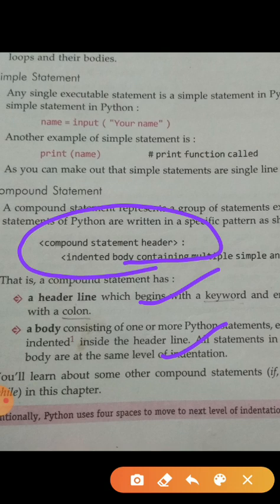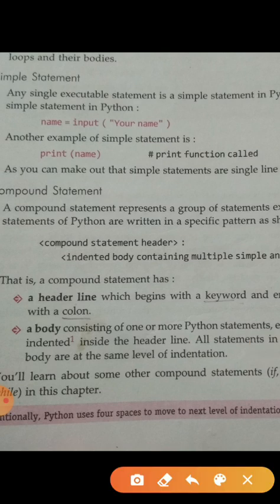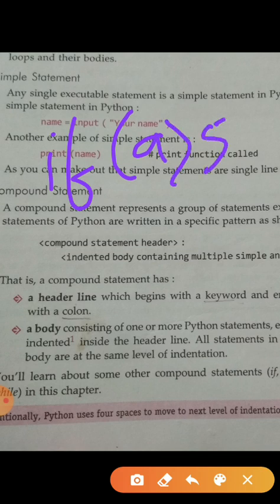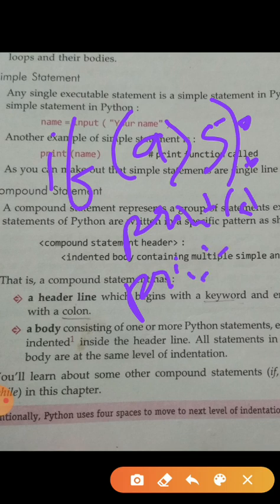A compound statement in Python has a header ending with a colon and a body containing a sequence of statements at the same level of indentation. I show one example to you. For example, if a is greater than 5, then colon sign. This is the header of our compound statement. After that I write print, and inside the bracket I write a is greater than 5.